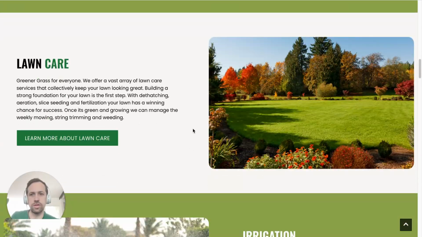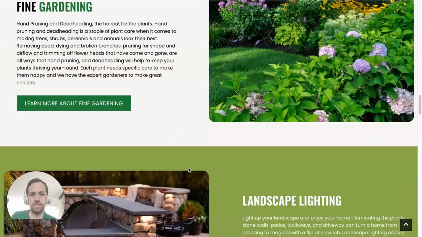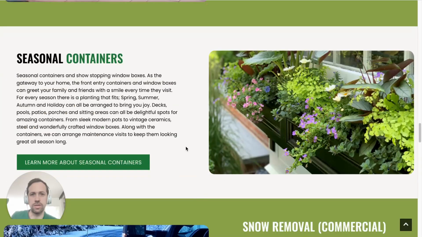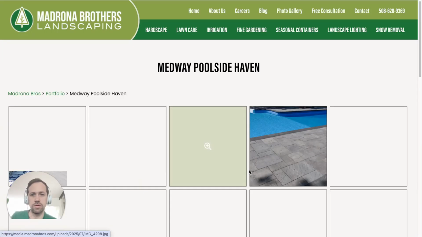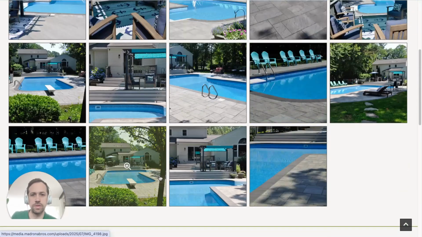Let's see what else. Lawn care is on their page. Irrigation, fine gardening, landscape lighting. Yeah, very specific stuff. Got a portfolio. Oh wow, this is great. Some good stuff to steal.